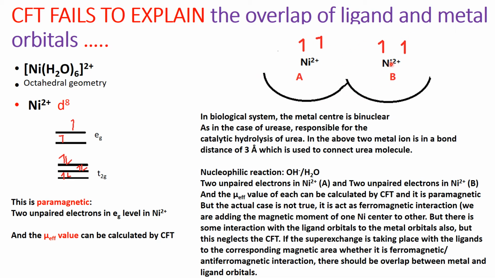There is a magnetic exchange or super exchange taking place through the ligands to the corresponding magnetic area of the metal ion. So there should be an overlap between the metal and the ligand orbitals, which cannot be explained by the Crystal field theory.